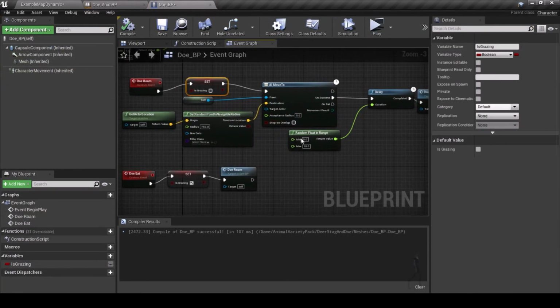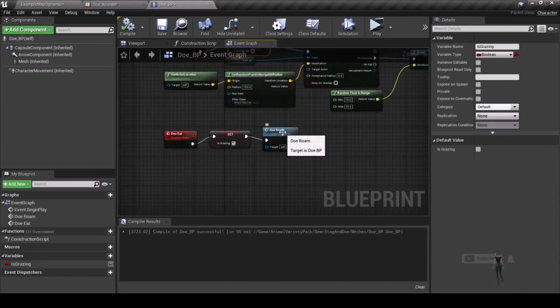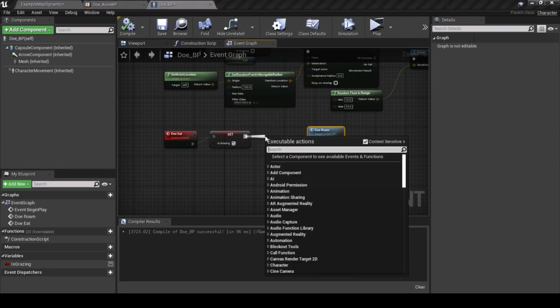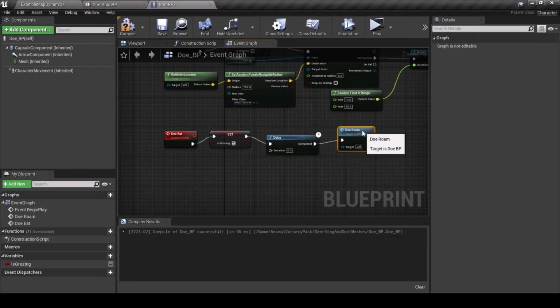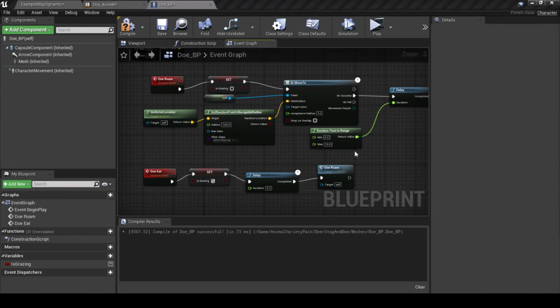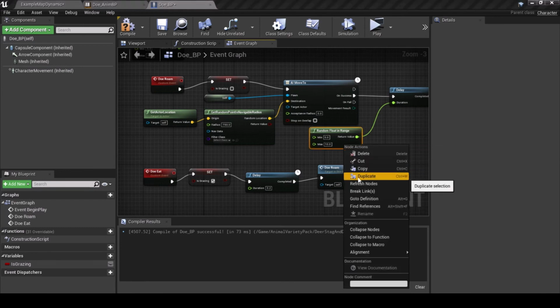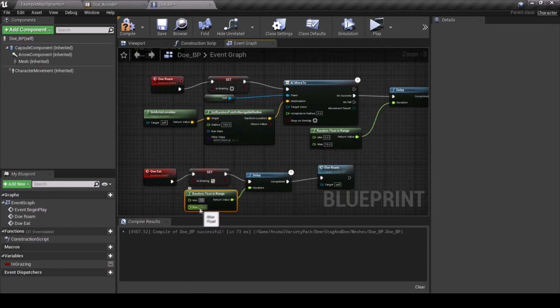Back in the Animal BP, under AI Move to, you can adjust the delay times in random float in range to your liking. We can even add a delay in the Animal Eat section, between Set is Grazing and Animal Roam. Then duplicate the random float in range and adjust the eating times for the animal.